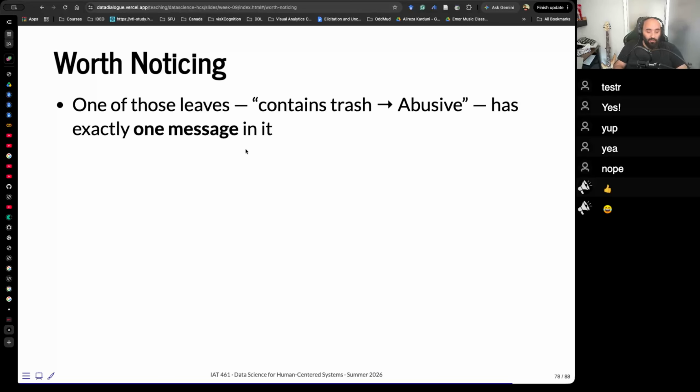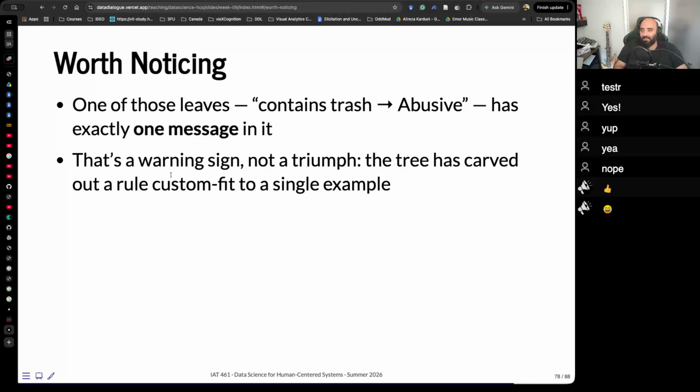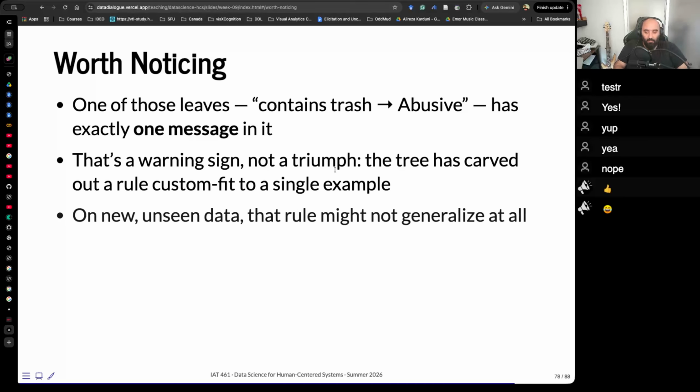It's worth noticing one of those leaves contains trash and leads to abusive, has only exactly 1 message in it. That's a warning sign, not a triumph. The tree has carved out a rule custom fit to a single example. It says it has 2 questions and it leads to 1 example. That's called overfitting. This won't generalize at all.